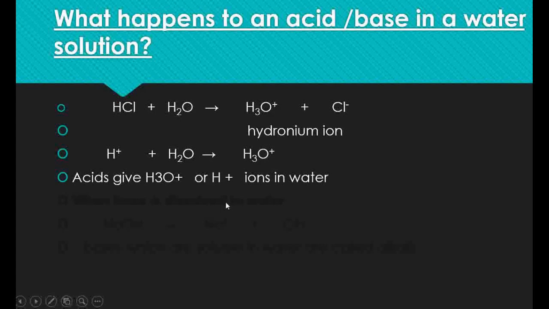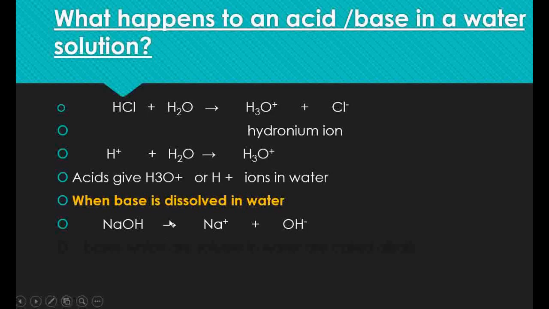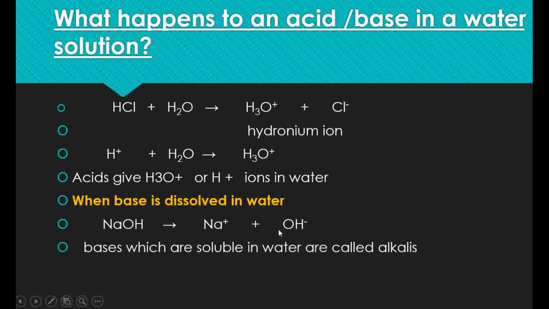Then what happens when a base is dissolved in water? When bases are dissolved in water, they generate hydroxyl ions. So bases which are soluble in water are called alkalis.